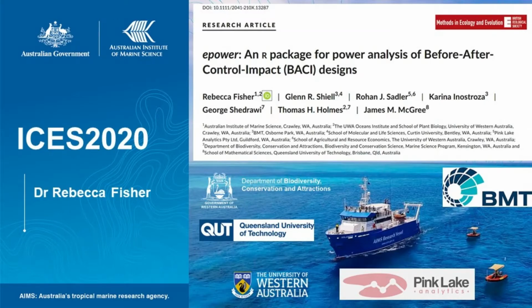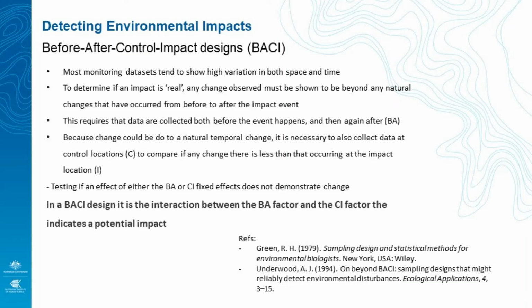BMT Innovations grant. Before-after control impact designs are one of the most common designs for detecting environmental impacts. Most monitoring datasets tend to show high variation in both space and time. So to determine if an impact is real, any change observed must be shown to be beyond any natural changes that have occurred from before to after the impact event. This requires that data are collected both before the event happens and then again after.